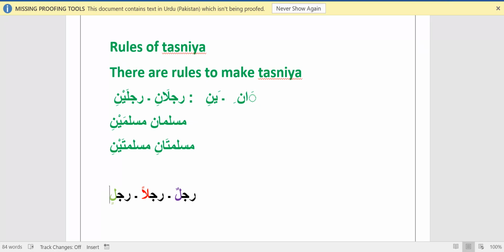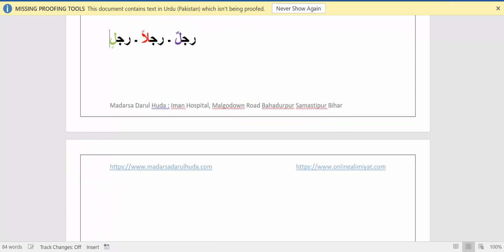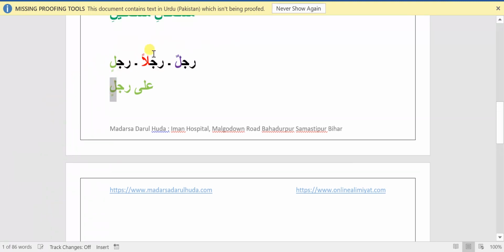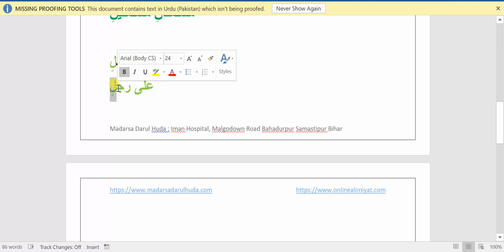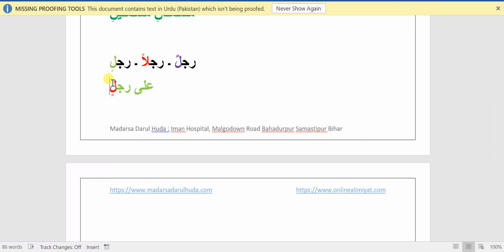For example, I told you in the first lesson about harf-e-jar. Harf-e-jar is actually responsible for converting the Arab of any word to Kasra. So when the Arab on Rajul is Kasra, Arab is Zair, can we say that Rajul has Kasra by its own choice? There is no reason for that. No, this is wrong. Why?